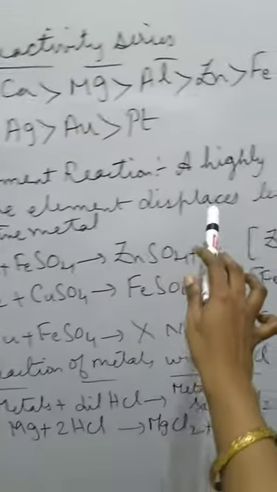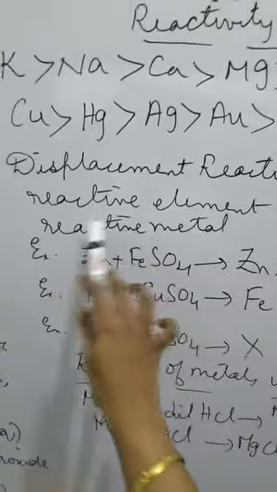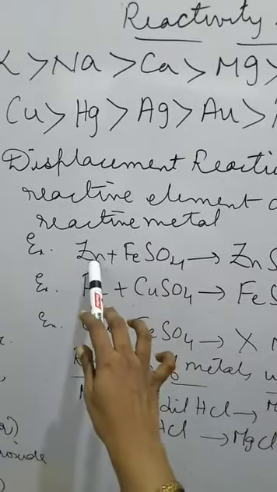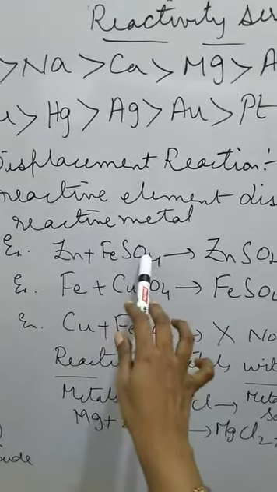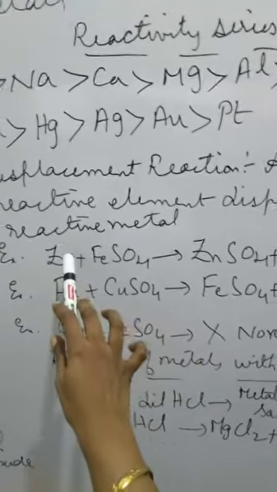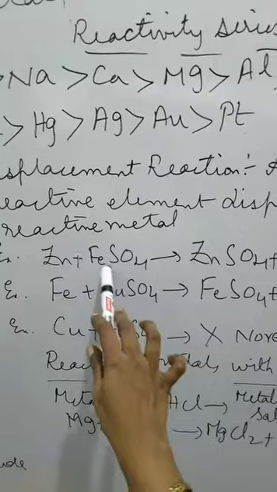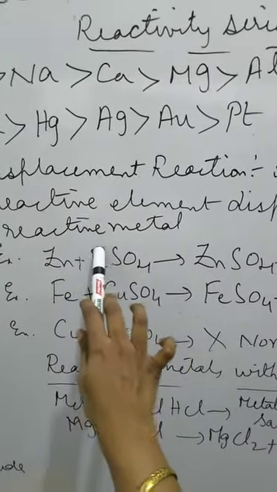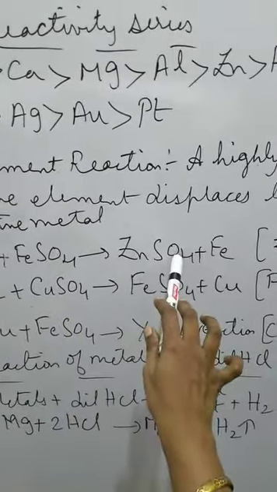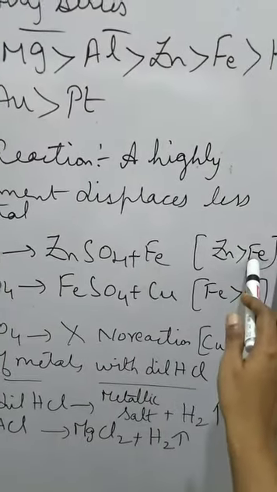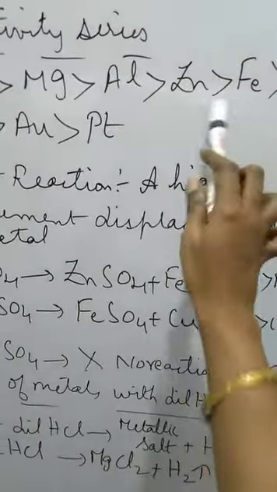Let us see displacement reactions. A highly reactive element displaces a less reactive element. For example, take zinc and iron sulfate. Zinc is more reactive than iron, so it can displace iron and forms zinc sulfate, and iron is displaced. So zinc is more reactive than iron in the reactivity series.